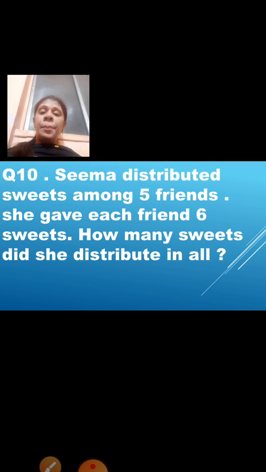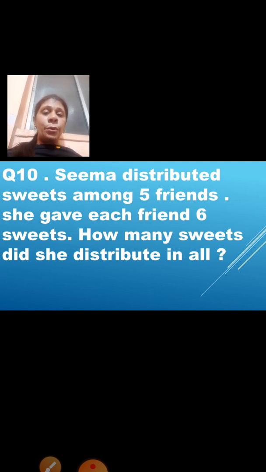Now children, in the previous session we learned word problems, correct? Now this is a type of word problem, but you have to answer it mentally. You cannot solve and write the answer. It is mental maths, correct? So you have to answer orally. You don't have to write the solution. You just have to solve orally and answer it.